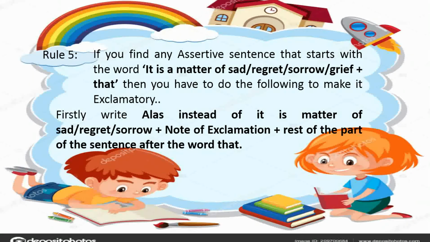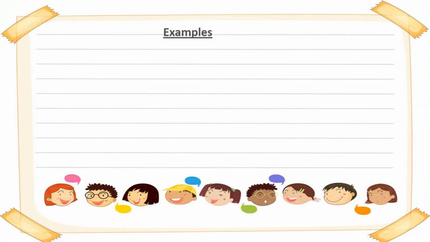In our previous rules, we wrote just "hooray" or "bravo" instead of "it is a matter of joy". Now in this case, where it is a matter of sad or regret or sorrow or grief, you have to write just "alas" plus note of exclamation plus the rest of the sentence after the word "that". Just go for the examples.